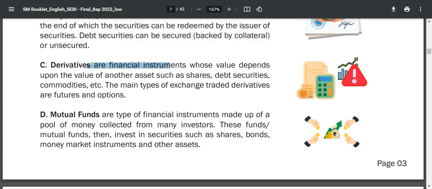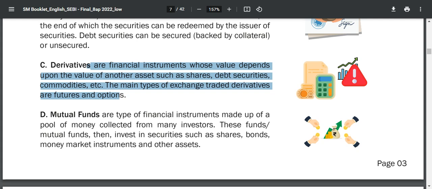Okay, so next we move to derivatives. Derivatives are financial instruments whose value depends upon the value of another asset, such as shares, debt securities, commodities, etc. The main types of exchange traded derivatives are futures and options. So a derivative is a financial instrument whose price is dependent upon another asset, like shares, debt securities, or commodities.